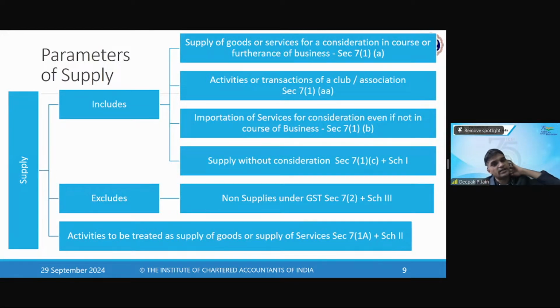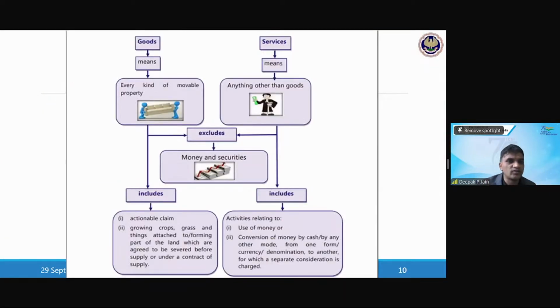Clear till these parameters of supply. Now we'll get into the further understanding of supply. But before that, it is important that we understand the important definitions. So the first definition is the definition of goods. What is goods? Goods means every kind of movable property.